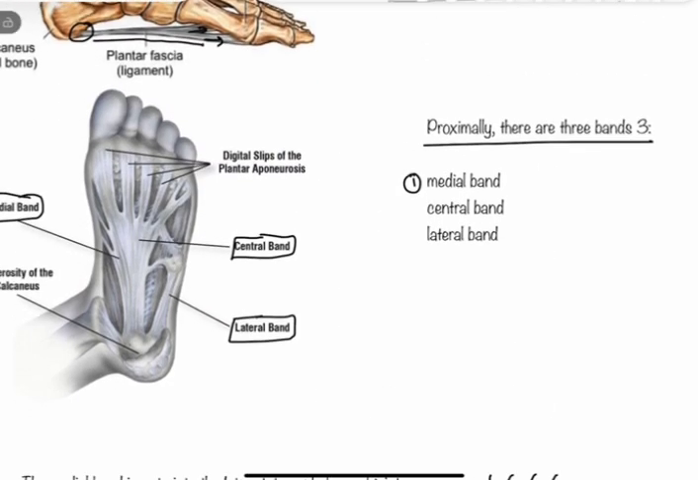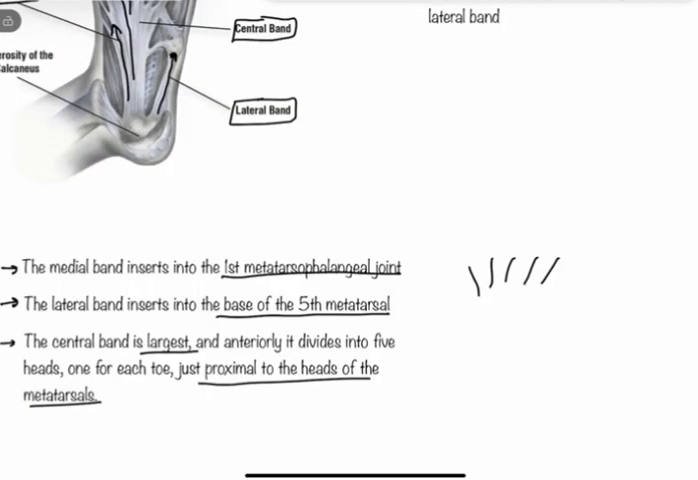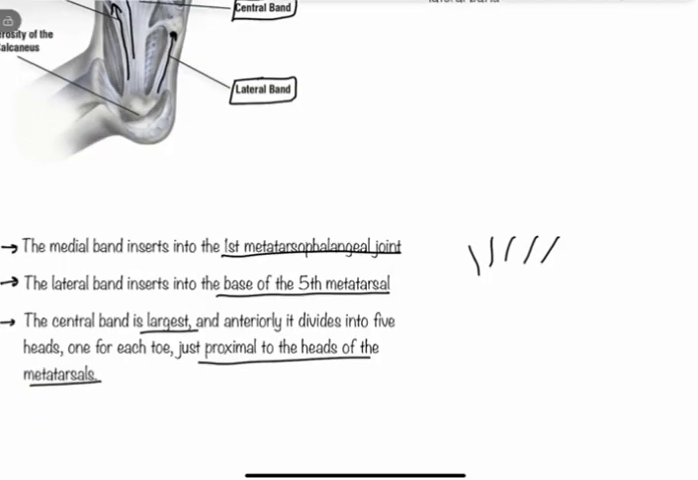Okay, so the medial band attaches to the first metatarsophalangeal joint, the lateral band attaches to the fifth metatarsal bone, and the central band is divided into five slips, and each slip inserts just proximal to the head of the metatarsal.